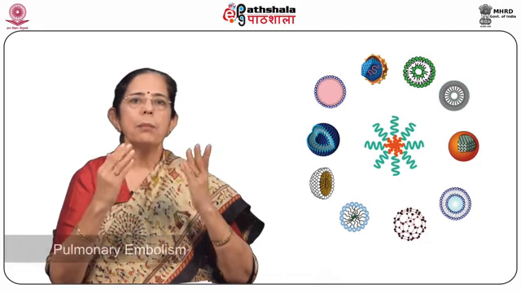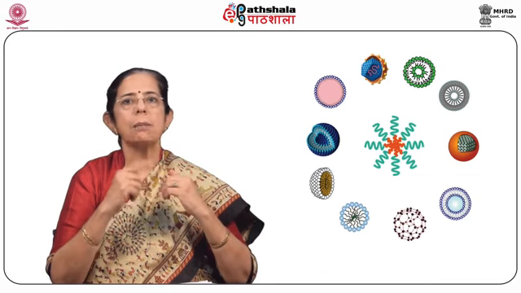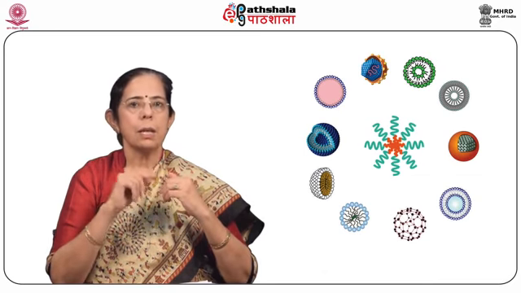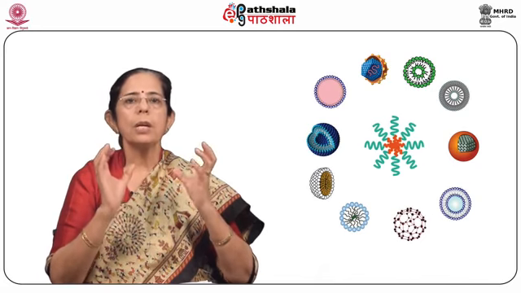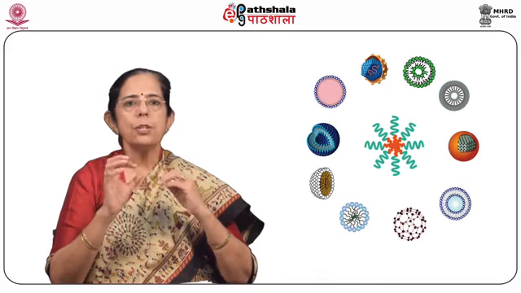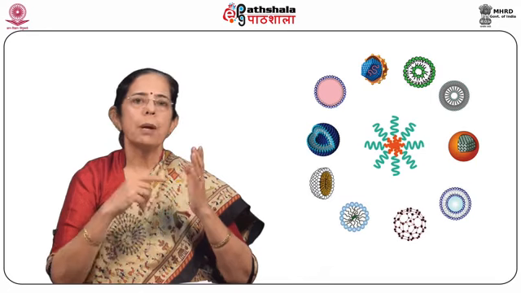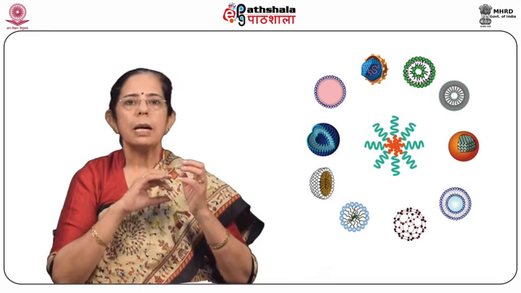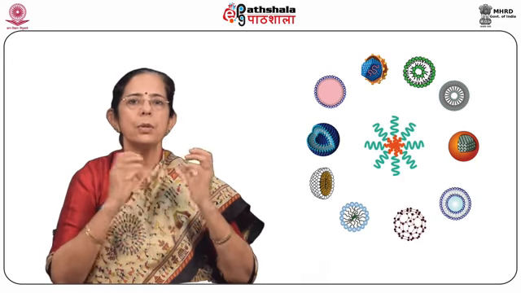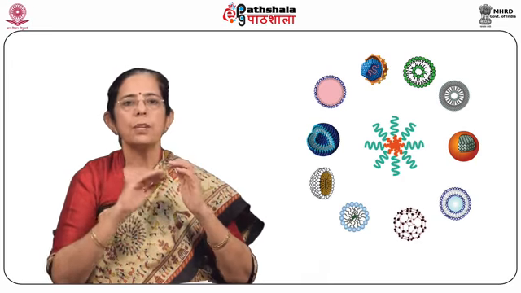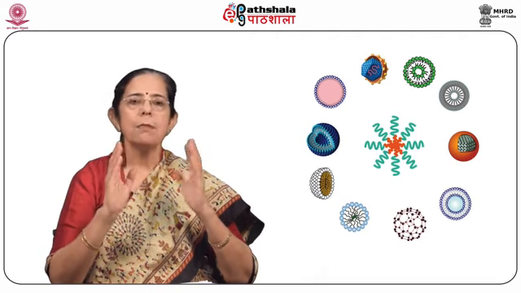Next one, pulmonary embolism. Heparin is usually injected by either subcutaneous or intravenous route to treat pulmonary embolism. Administration of low molecular weight heparin directly through pulmonary route would directly administer the drug non-invasively to the lungs for the treatment of pulmonary embolism and deep vein thrombosis.